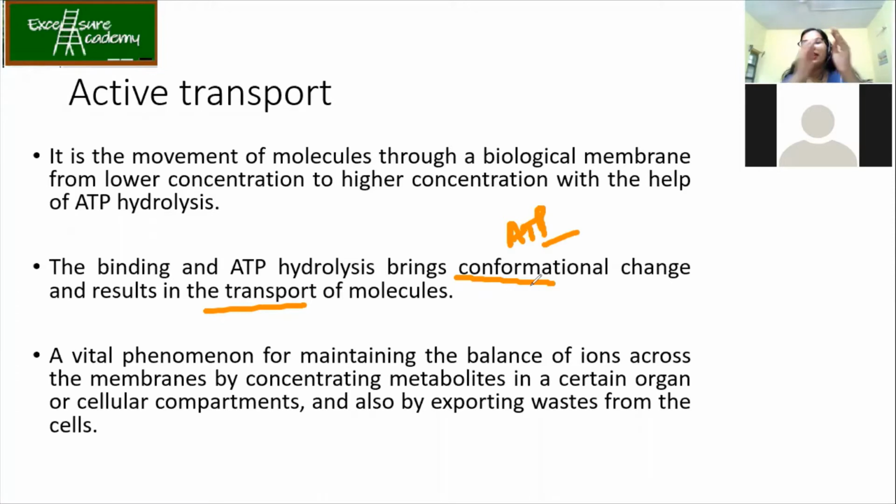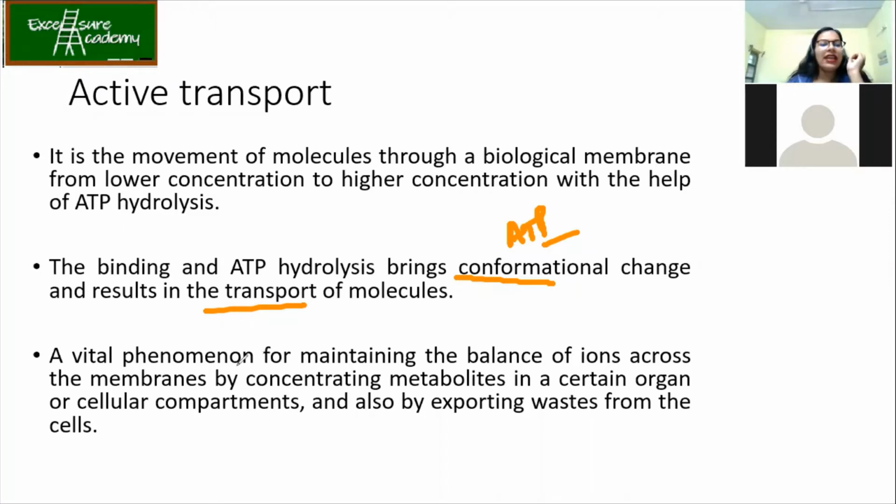Initially it is closed, and when there is a binding, that binding induces ATP binding. After ATP has been bound, it undergoes hydrolysis, which means release of energy. That energy is sufficient for the conformational change. So if my transporter was closed, it will open up, and it will allow the passage of molecules from one side to the other side.